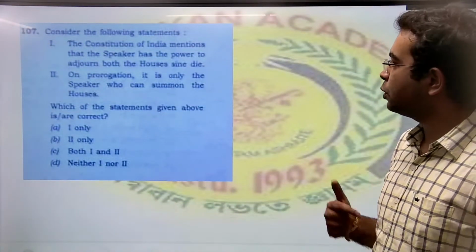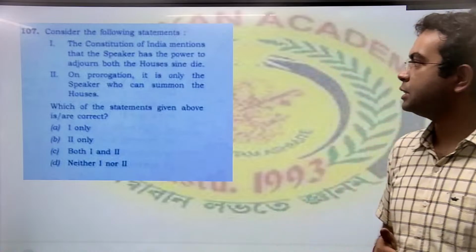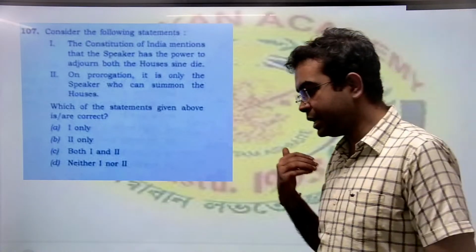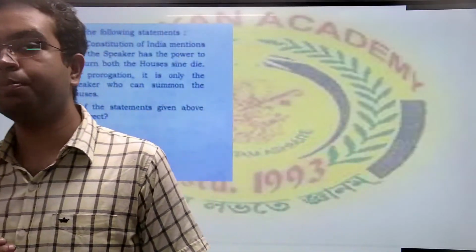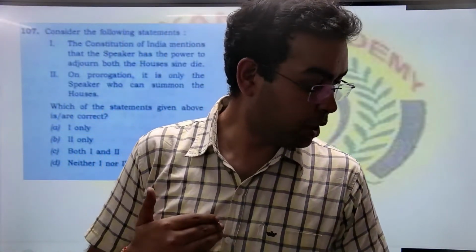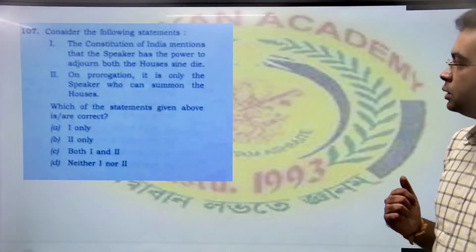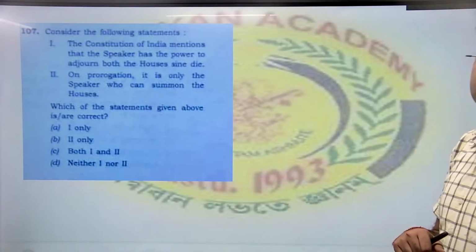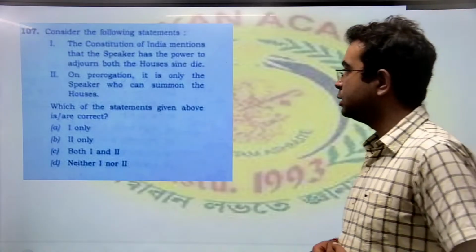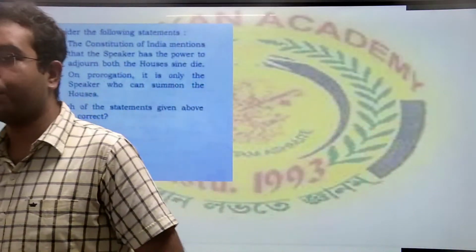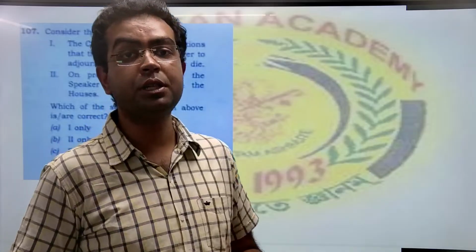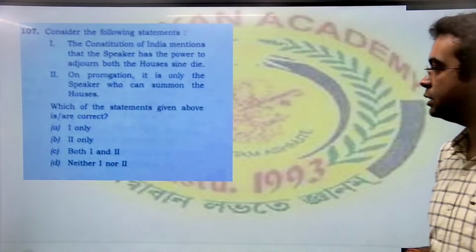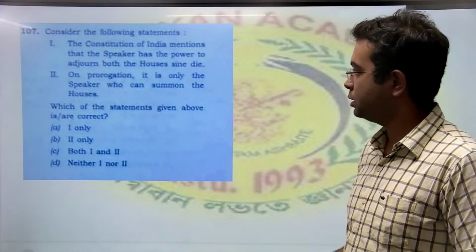Next question. The Constitution of India mentions that the Speaker has the power to adjourn both the houses simultaneously. He will adjourn the house, but he will not mention until when. Statement 2: on prorogation, it is only the Speaker who can summon the house. No, it is wrong. The Speaker does not summon the house. After prorogation, the house is summoned by the President of India. So 2 is wrong. The correct answer is option A, 1 only.